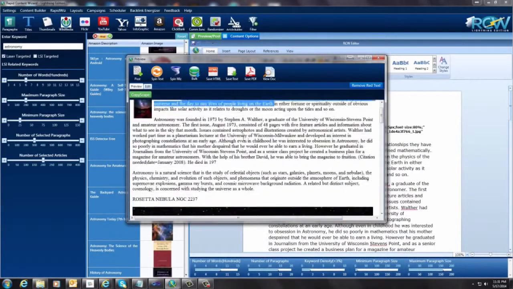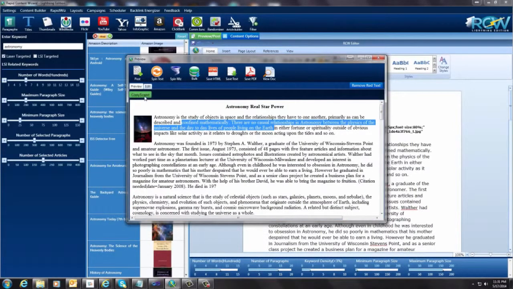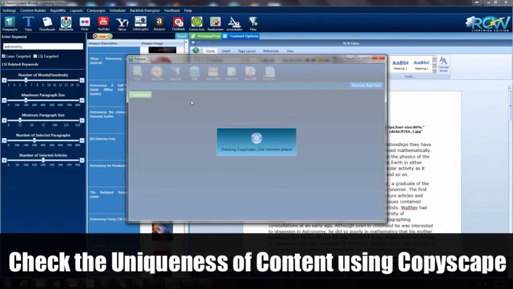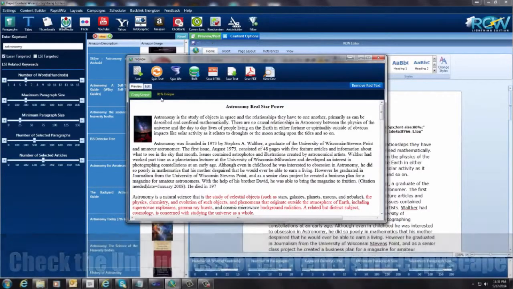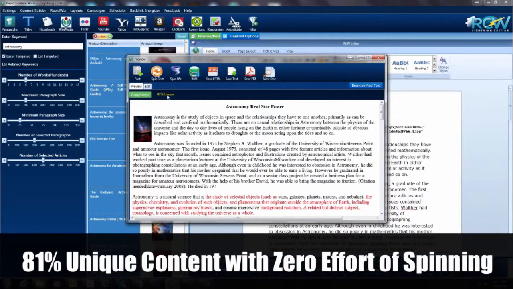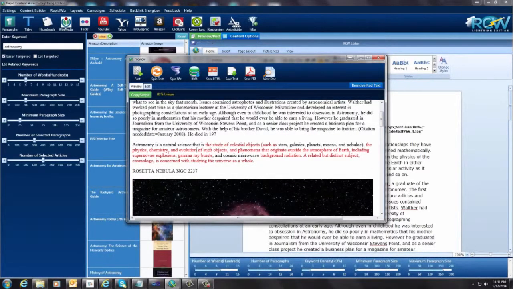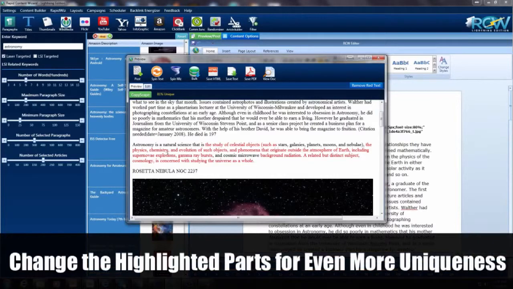Now, what I like to do next is one more thing. We have a little Copyscape button. You want to see how unique this is. You can click on that very quickly, and it comes up here, and it'll tell you that it's 81% unique. But more than just telling you how unique it is, it also comes down here and highlights in red the text that it has found the duplicate content for out on the internet.